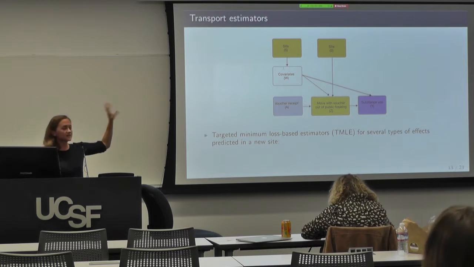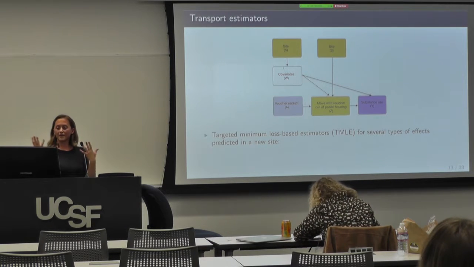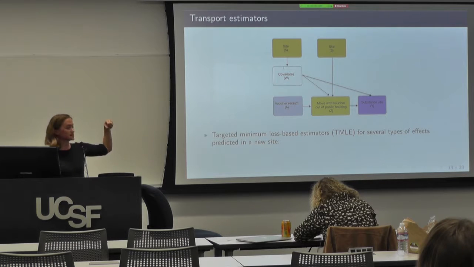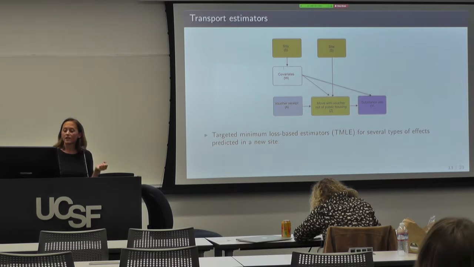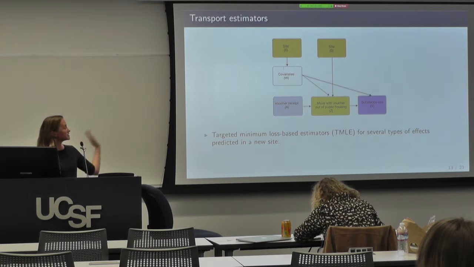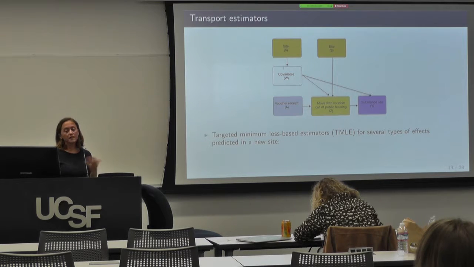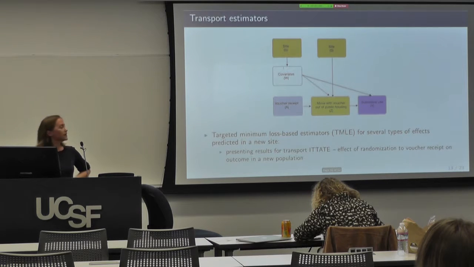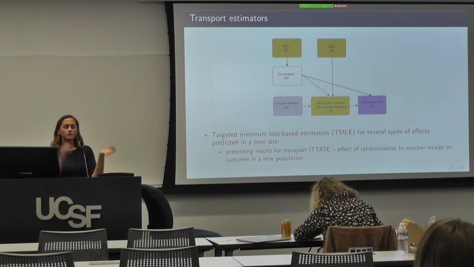And then we have site, and then we're accounting for these covariate differences by site, and we're also accounting for the fact that there might be different take-up by site too, that different sites may have different probabilities of actually using that voucher to move. And so we made targeted minimum loss-based estimators for several different types of effects that you could estimate in this scenario. I'm just going to show the results for the intent to treat, average treatment effect transported to the new population, just for the sake of time.